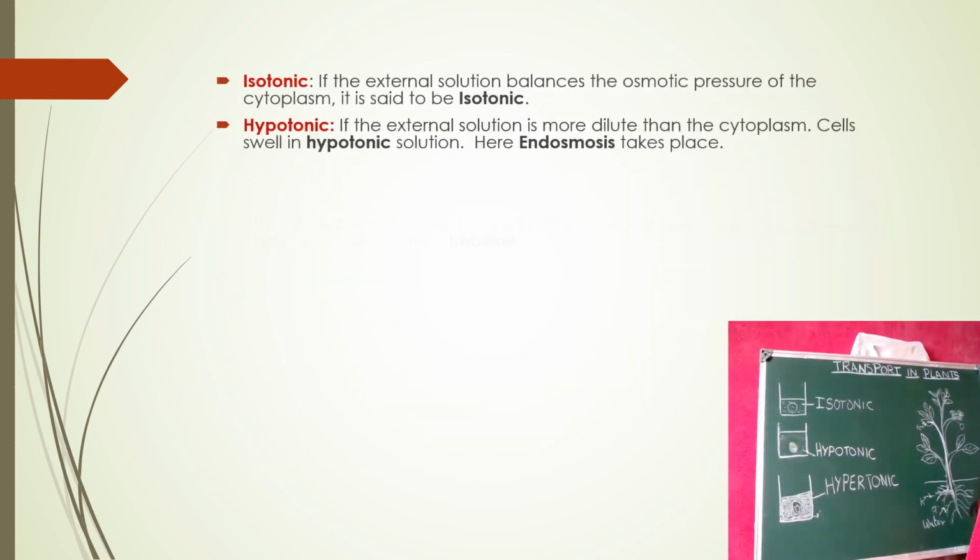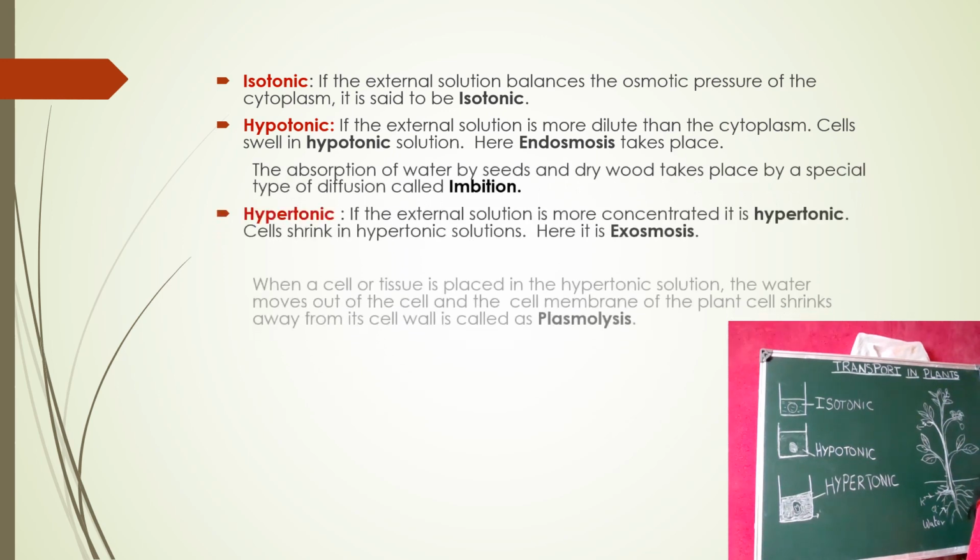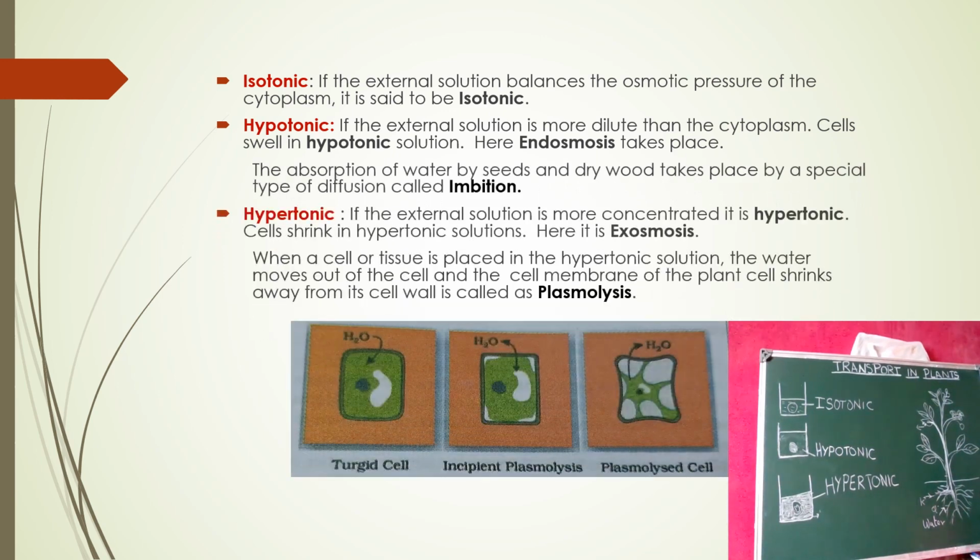Now we will see how osmosis takes place in different types of solutions. Here there are isotonic, hypotonic and hypertonic solutions. In isotonic solutions, both inside and outside the cell, there is no osmotic pressure created, that is, the concentration is the same.